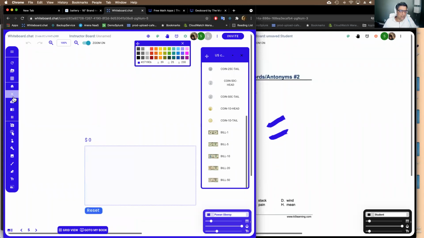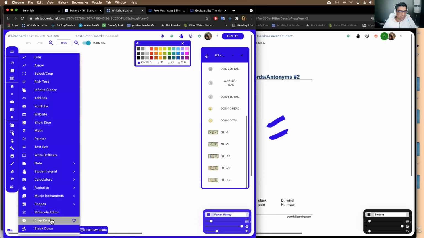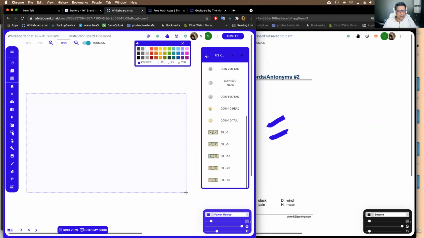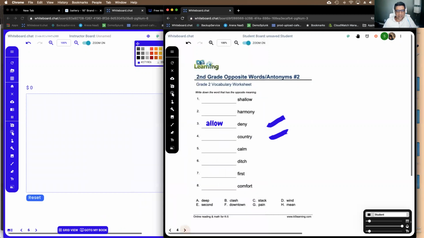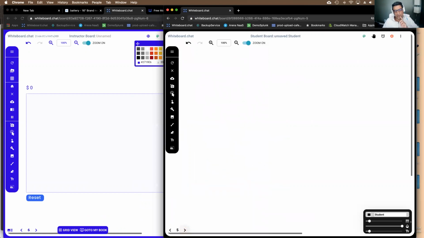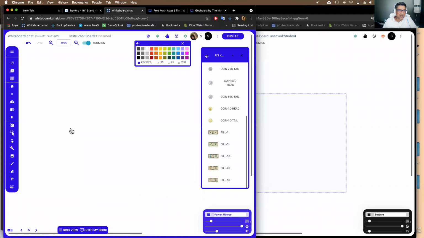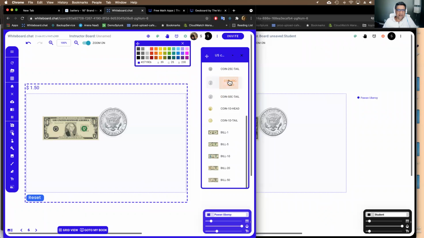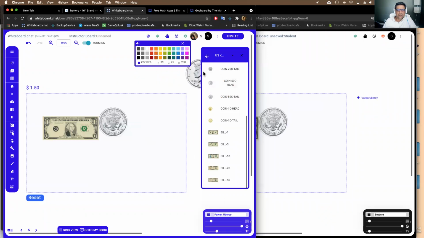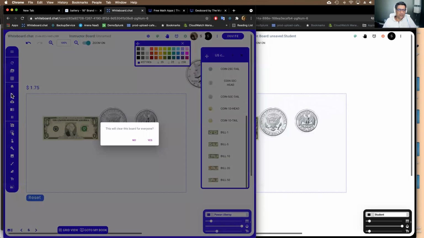Oh, this is the old one. I shouldn't use that. So you can go drop zone, you can say make auto counter. So auto counter is different from the auto correct. Auto correct works for sure with euros, but I don't know. So auto counter, what it does is that you can actually put things here and it'll count it for you. There's $1.50, right? So this is like 70. So it'll count it for you, what values you're putting in there.